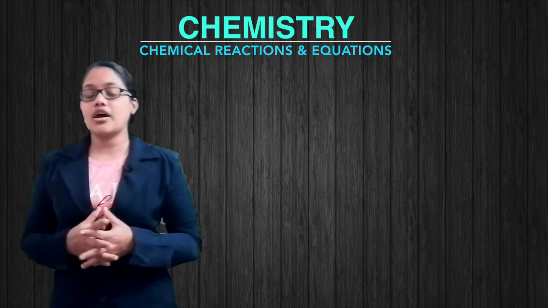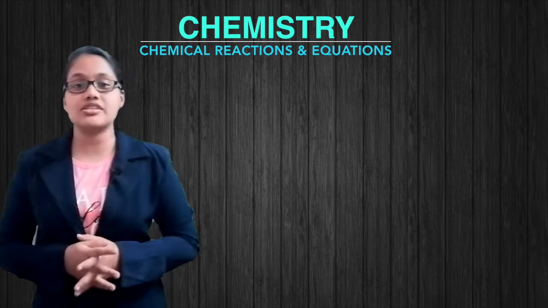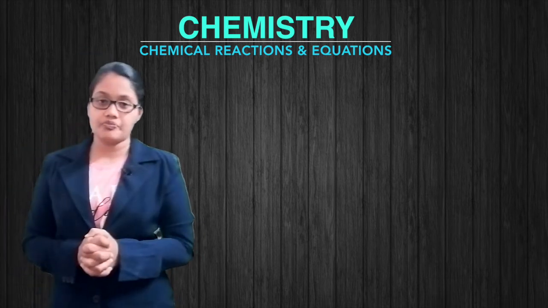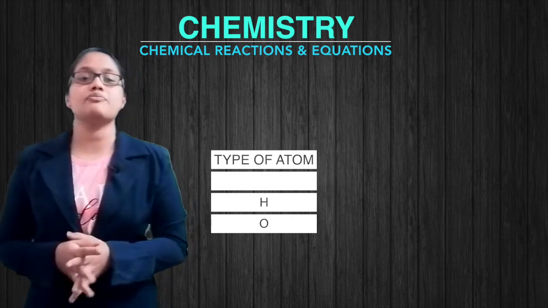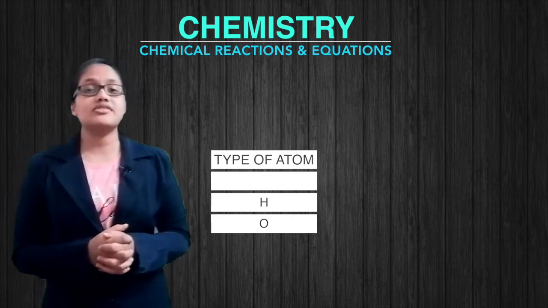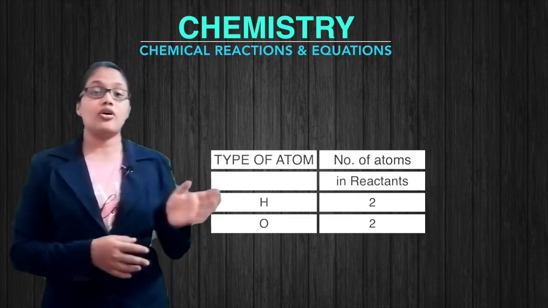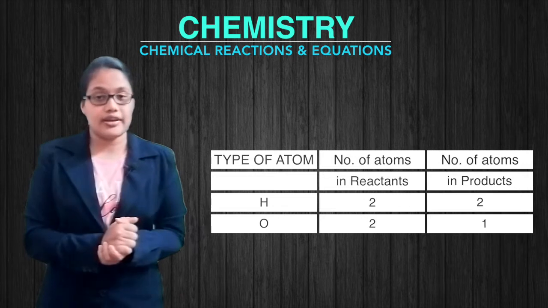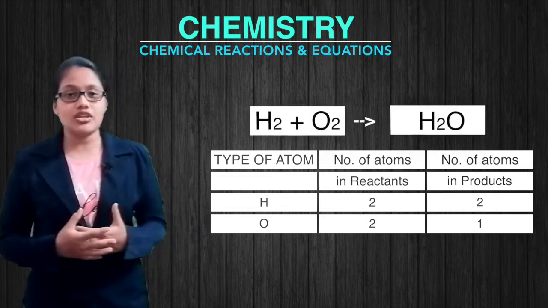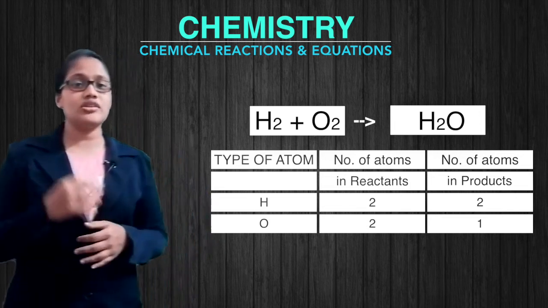So the table contains 3 columns, and the first column is about the name of the element or the atom present in it. Then the second column gives us about the reactant side, and the third column tells us about the product side. So if we look into the equation, we know that we have only 2 types of atoms. They are hydrogen and oxygen.